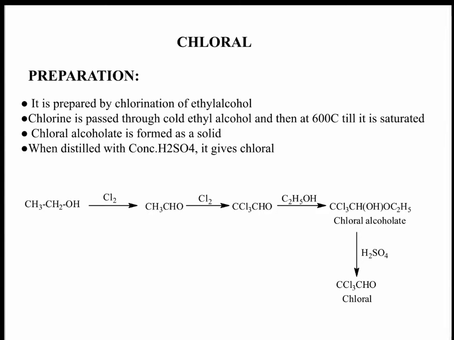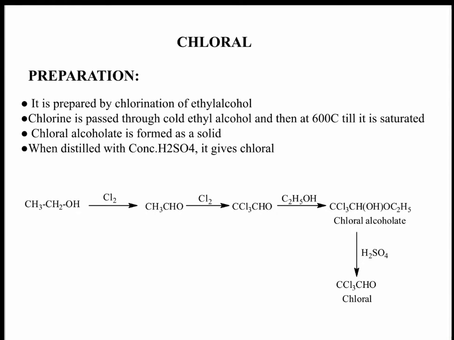Next, preparation. It is prepared by chlorination of ethyl alcohol. Chlorine is passed through cold ethanol and then heated at 60 degrees centigrade till it is saturated to get chloral alcoholate, which is distilled with concentrated sulfuric acid. It gives chloral. Here I show the reaction.